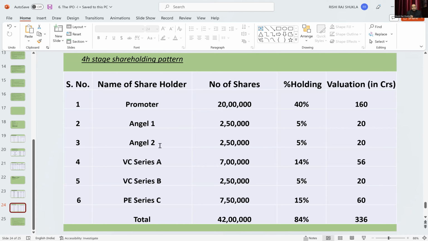They can also issue some bonds, and they may go for an IPO, initial public offering, go to the public, and from there they can get money. Or they can take some money from all the above places, and they can get a huge amount to invest for further big expansion, a big plan.